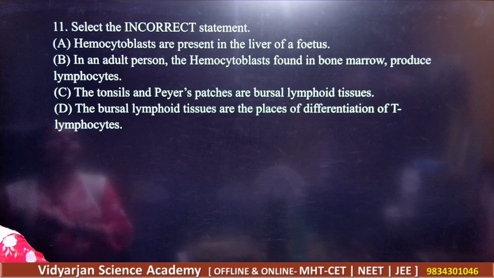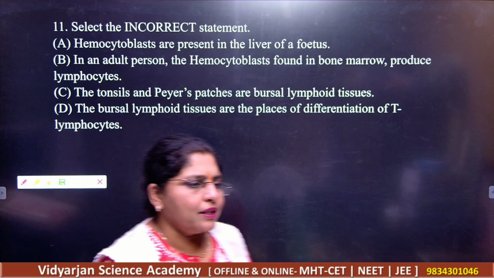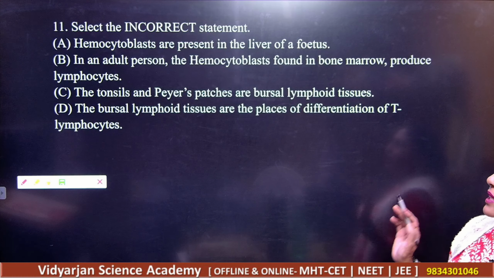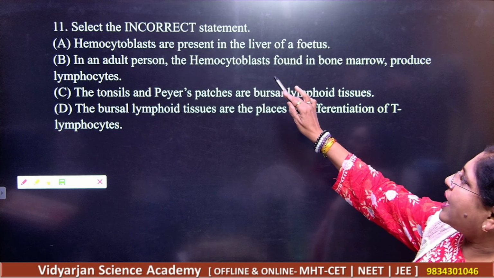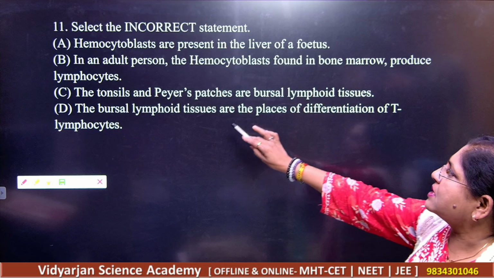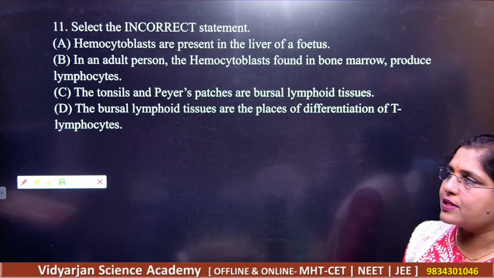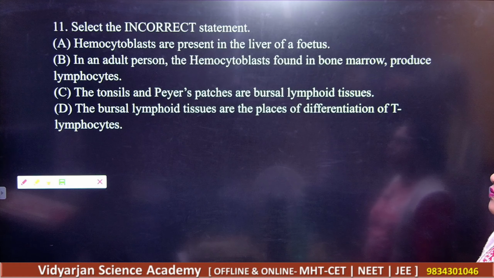Next, question number 11. Select the incorrect statement. Okay, let us read what are the different statements here. Then only you can choose the incorrect one amongst them. Okay, number 1. Hemocytoblasts are seen in the liver of the fetus. In an adult person, the hemocytoblasts are found in bone marrow, which produce lymphocytes here. Tonsils and Peyer's patches are the bursal lymphoid tissues.